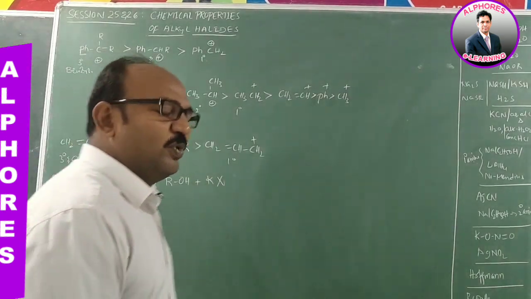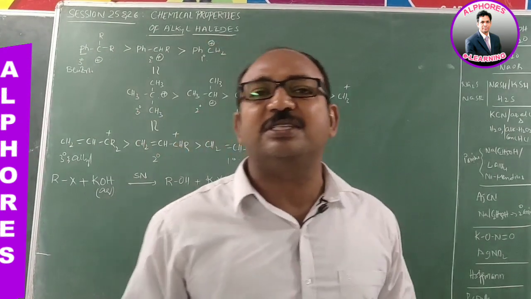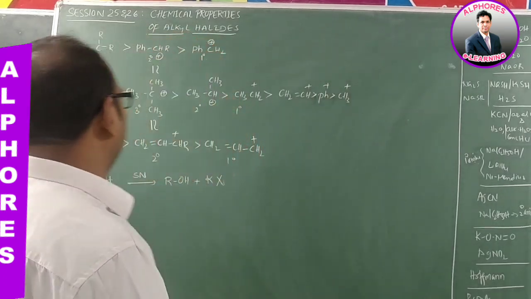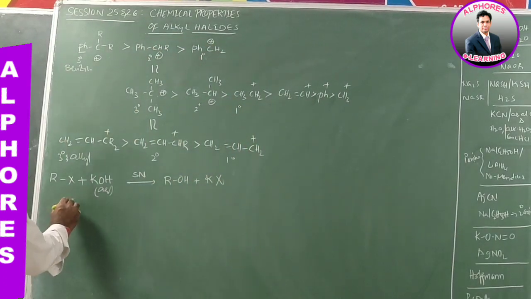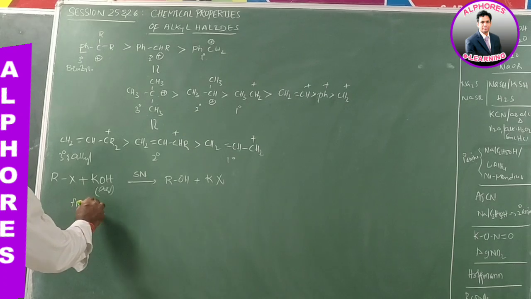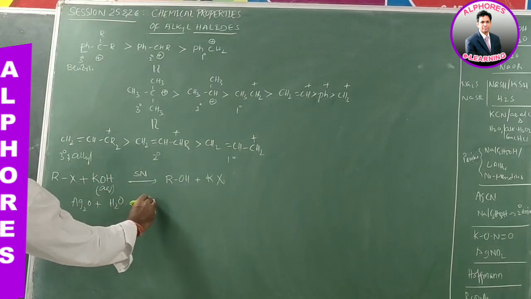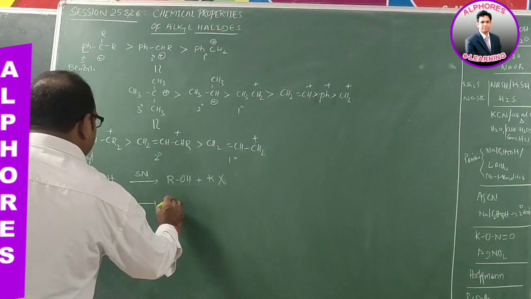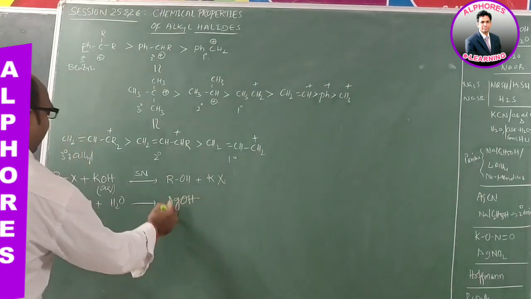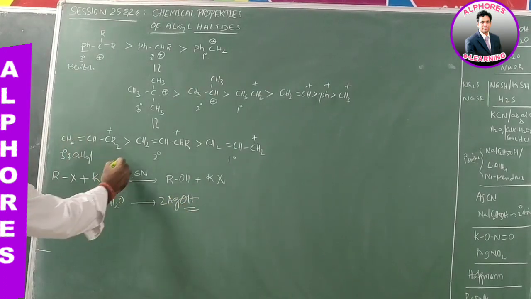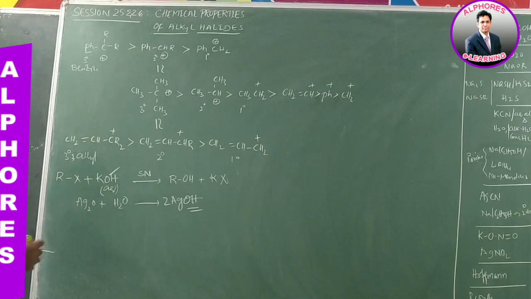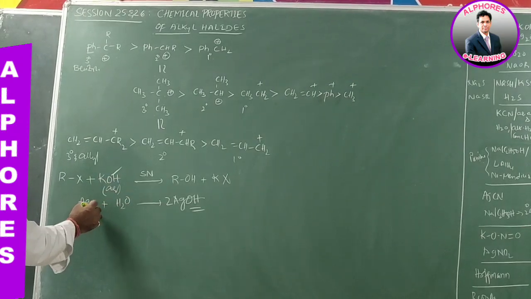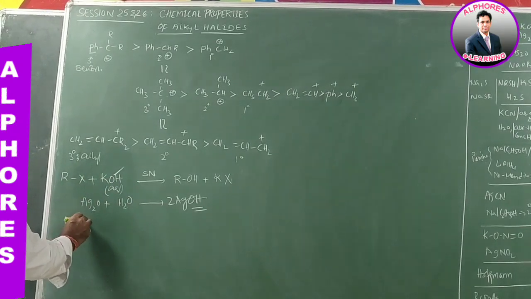We expect a similar reaction with moist silver oxide, Ag2O. Upon dissolving in water, silver oxide gives silver hydroxide. This silver hydroxide also functions similar to KOH or NaOH, meaning moist silver oxide also gives the same reaction.